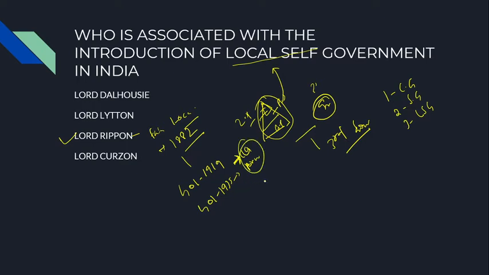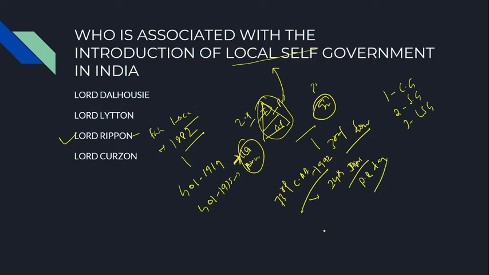To commemorate the day we got the constitutional recognition of local self-government through the 73rd Constitutional Amendment Act of 1992, we celebrate 24th April of every year as Panchayati Raj Day.